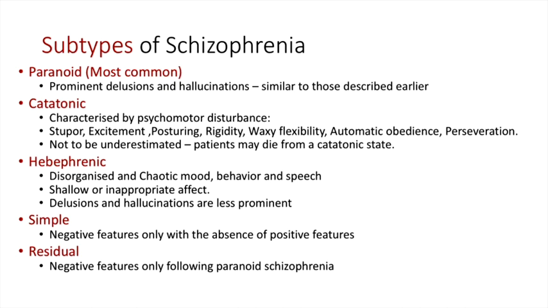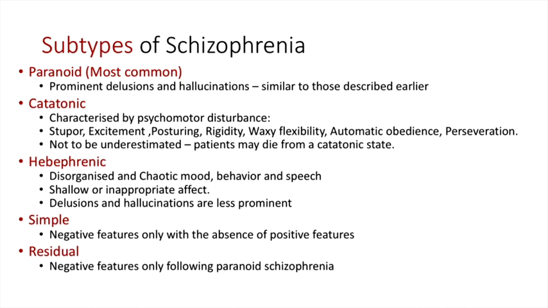We may also see something called waxy flexibility, and that is where the patient's limbs have almost no resistance to being placed in any odd position, and they can be maintained in that odd position for unusually lengthy periods of time. We also see states of automatic obedience, so any instruction you give to the patient, they will follow that instruction.